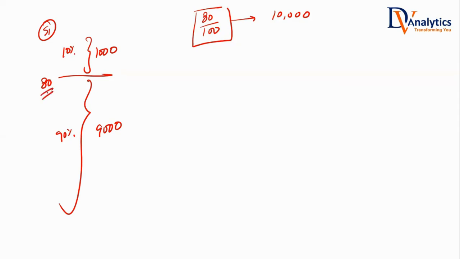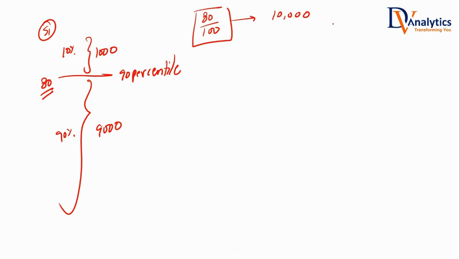So with 80 marks, which percentile is he standing at? In terms of percentiles, if I ask him what is your percentile, what will he say? 90. Since 90% of the people are below him, obviously he is standing at 90 percentile. With 80 marks, I secured 90 percentile. That is scenario 1. He is doing a good job. Yeah, well done. 90% of the people, you have done better than them.